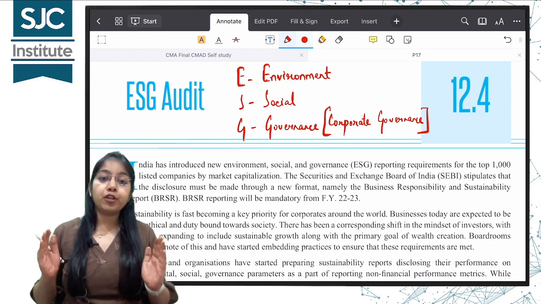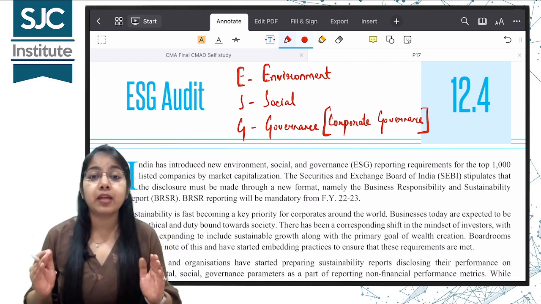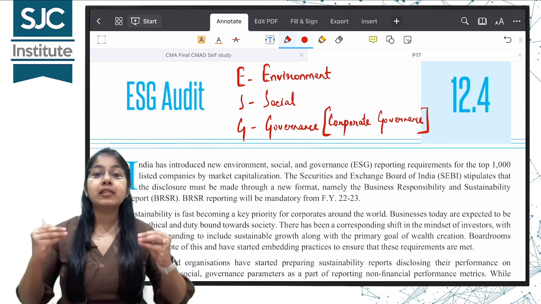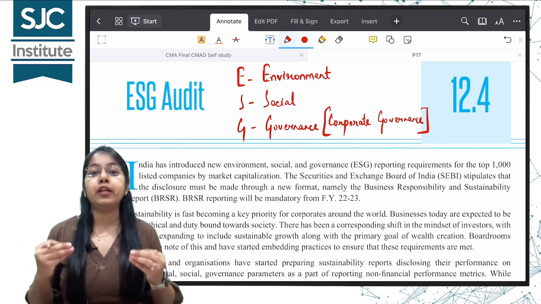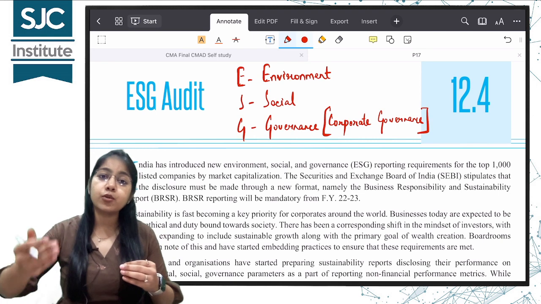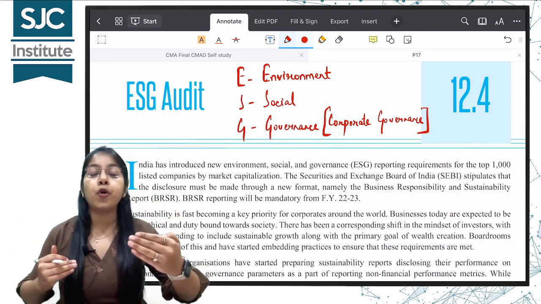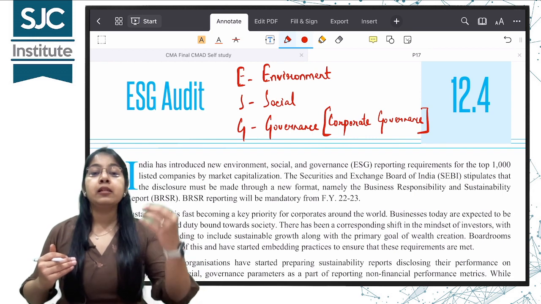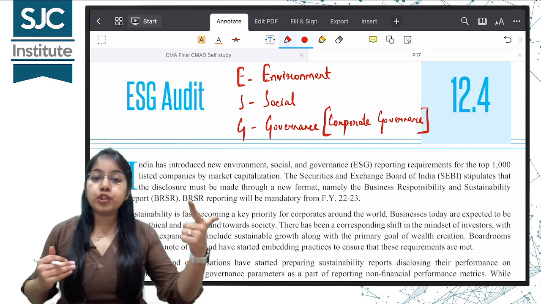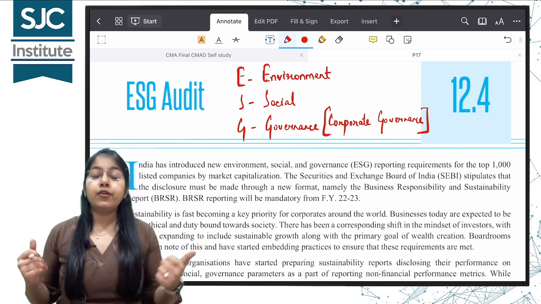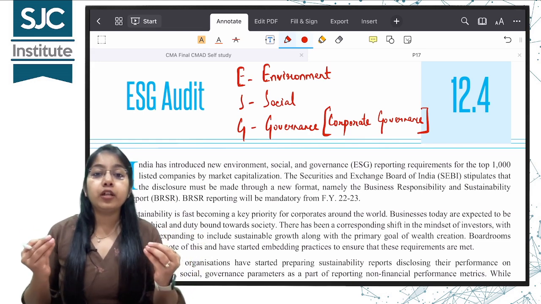Business has a profit motive, but at the same time business should also ensure that it is serving in a right way to the society. It is getting resources from the society, it should give back to the society in a proper manner. That means environmentally, socially, and also from the governance point of view. All right, that is why this topic has been included.